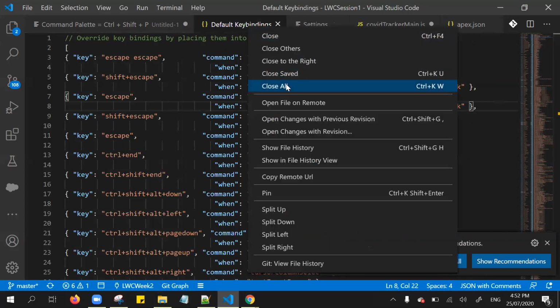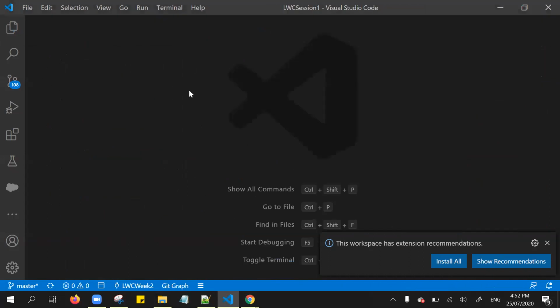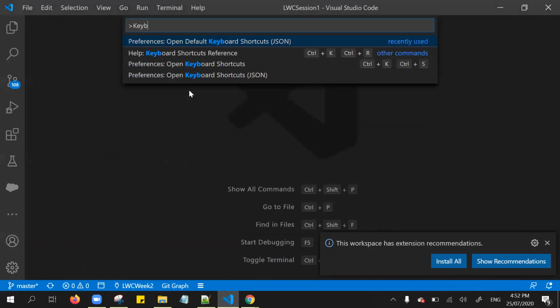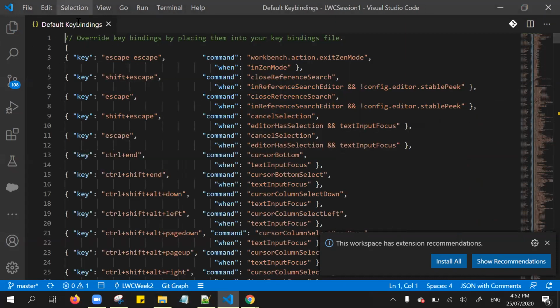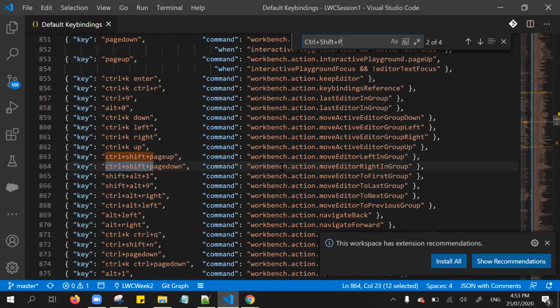Let me close all the windows. Open default key shortcuts. This is the default key bindings. Here all the default keys are available. For instance, Control plus Shift plus P.